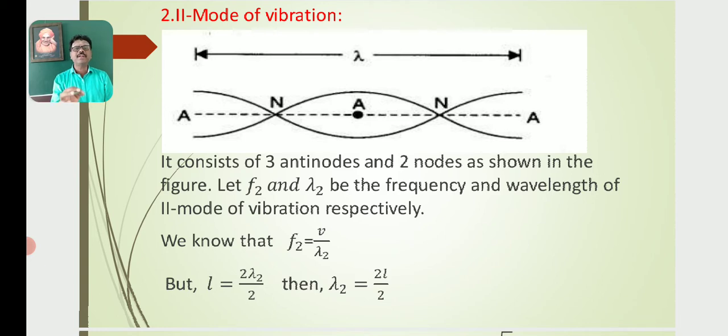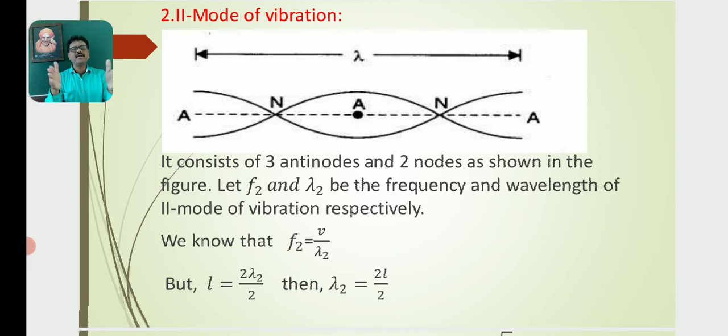Let F2 and lambda 2 be the frequency and wavelength of the second mode of vibration respectively. Then we know the relation between frequency, velocity and wavelength, V is equal to F lambda. Based on that, F2 is equal to V by lambda 2, where V is the velocity of the wave.